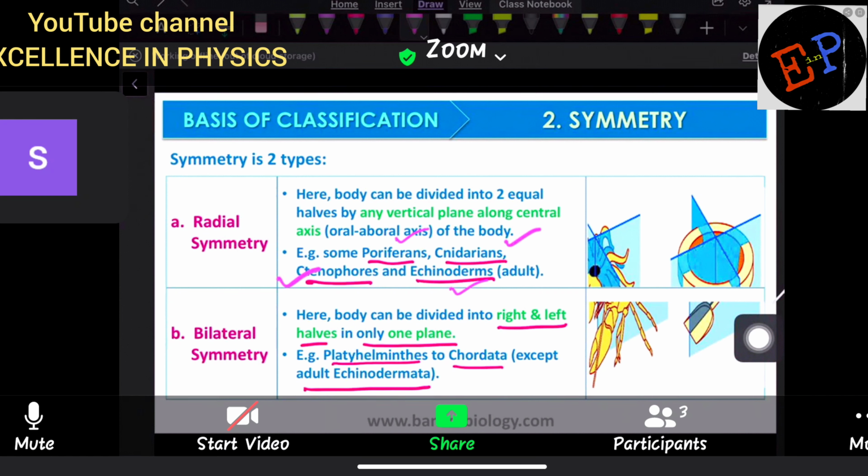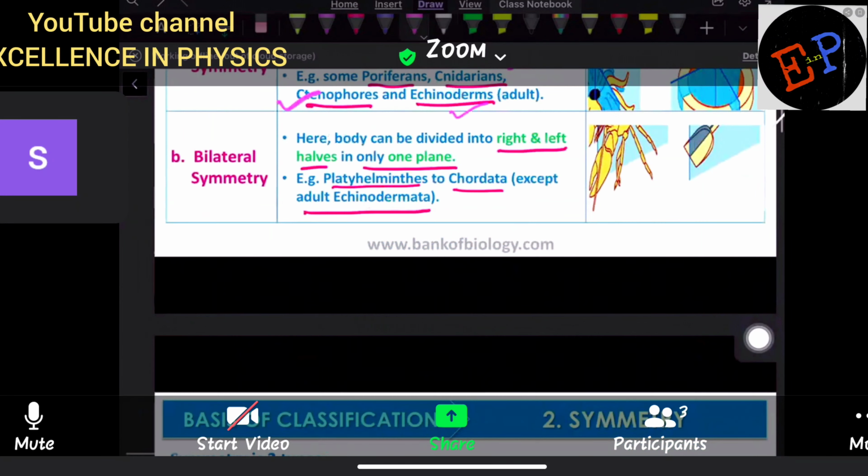So human beings also you can divide exactly into two equal halves if an axis is drawn from top to bottom. Clear? So therefore radial symmetry is present from where to where? They are present from poriferans to echinoderms. And bilateral symmetry you can find from platyhelminthes to chordata. Clear? That's it.